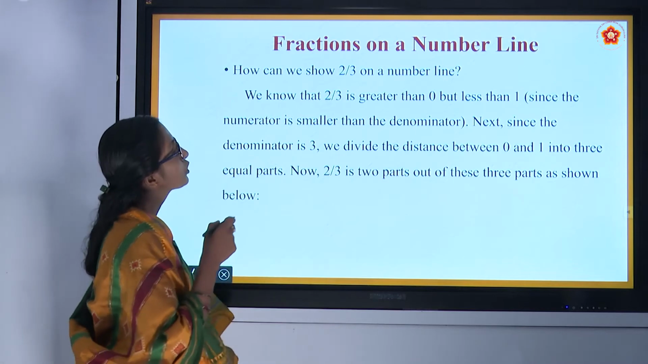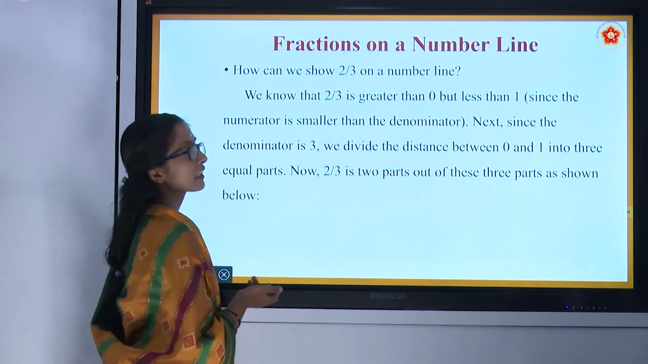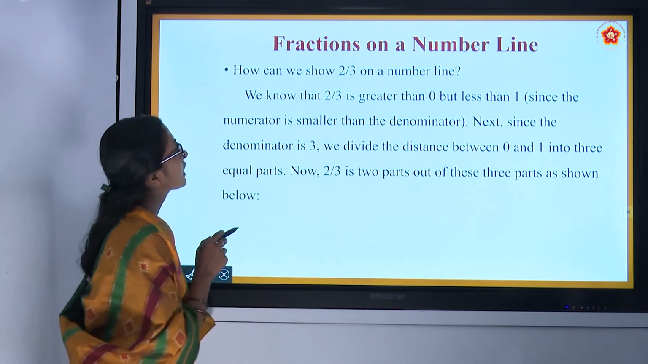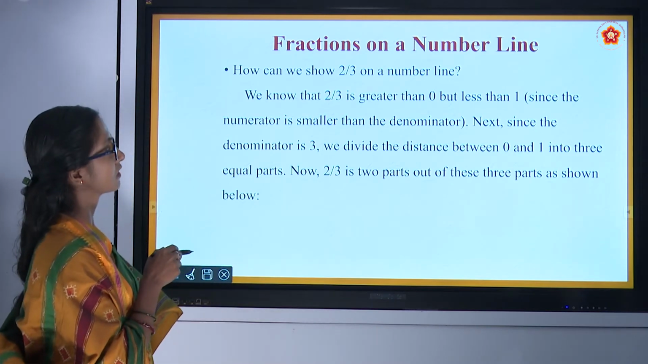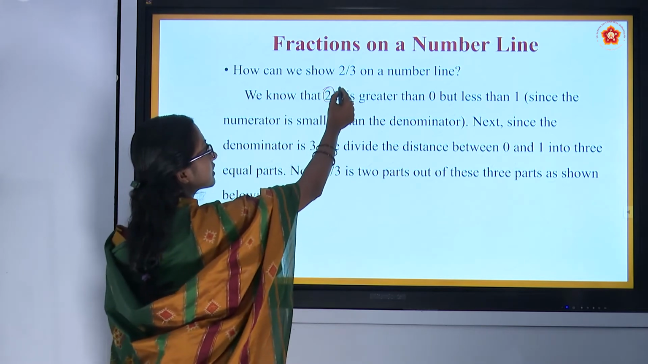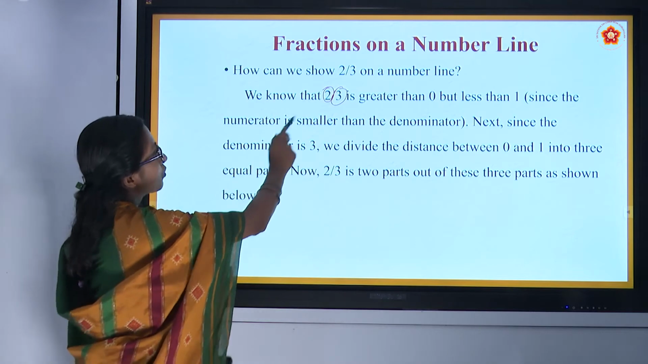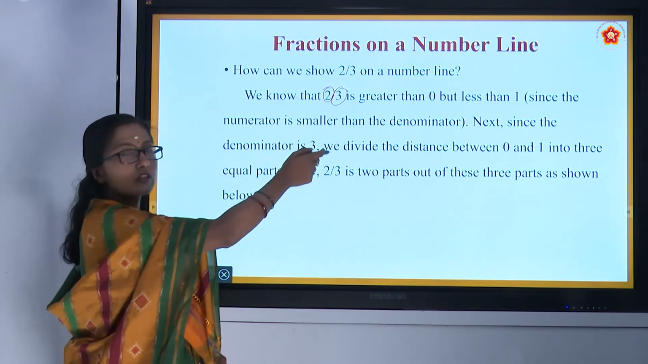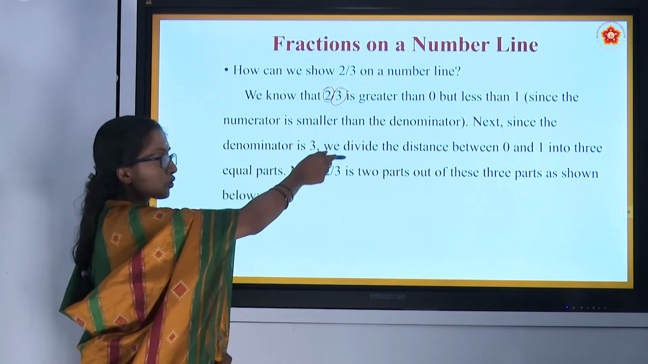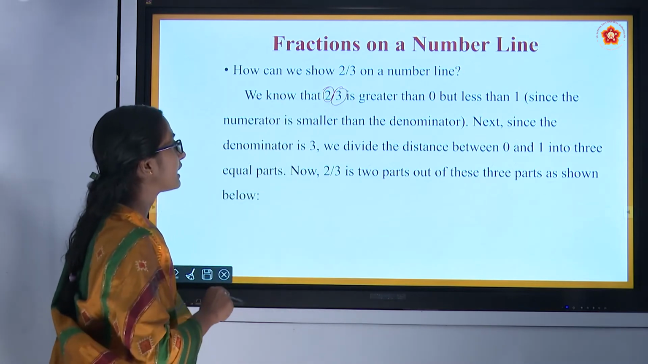How can we show 2 by 3 on a number line? We know that 2 by 3 is greater than 0 but less than 1, since the numerator is smaller than the denominator. What is the numerator here? 2 is the numerator and 3 is the denominator. For sure, 2 is lesser than 3. So the numerator is lesser than the denominator.